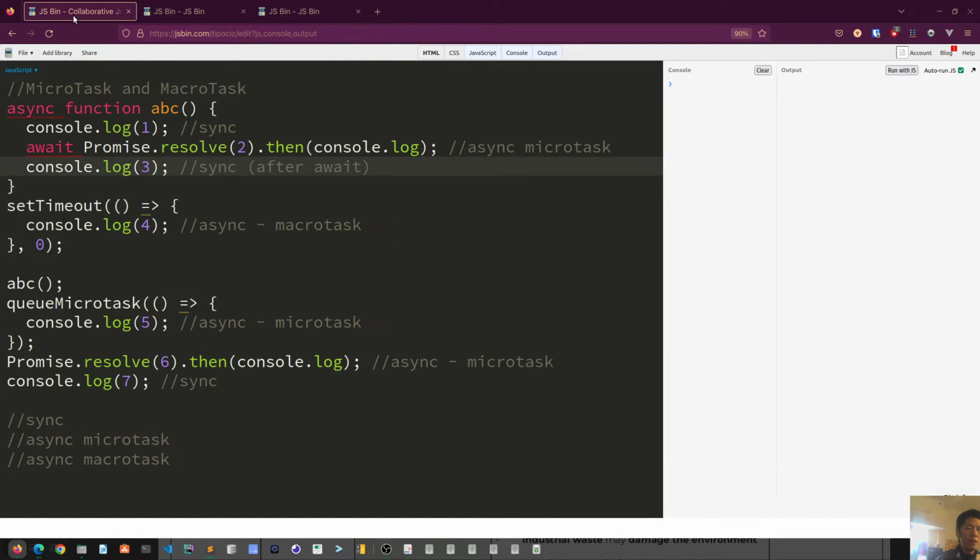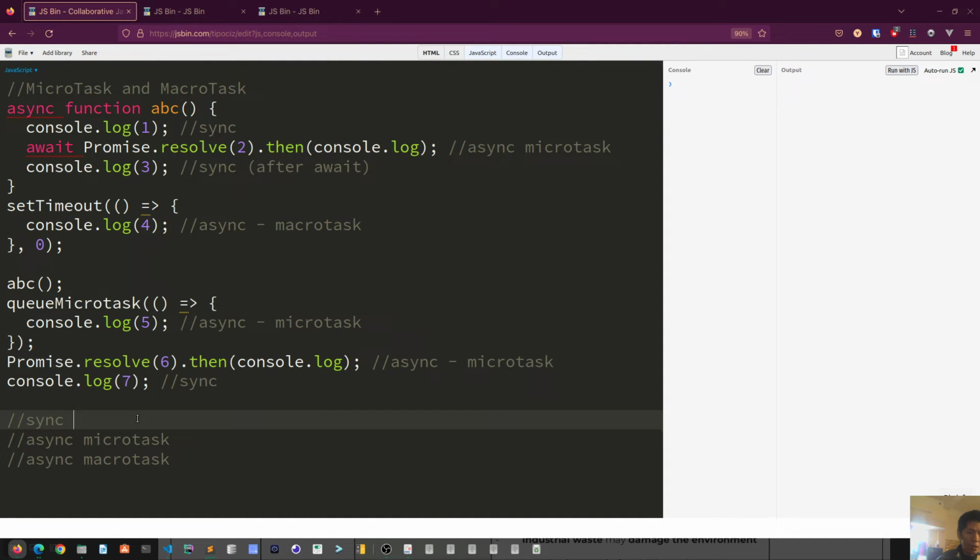Okay, now I have a very simple code, and we want to analyze it a little bit. So we have an ABC function. The first one is sync code, the next one is async microtask, and the last one inside this function is sync code, but this one is running after an await. It could be challenging if you remove the await here. The order of the code will be a little bit different. You will see that right now.